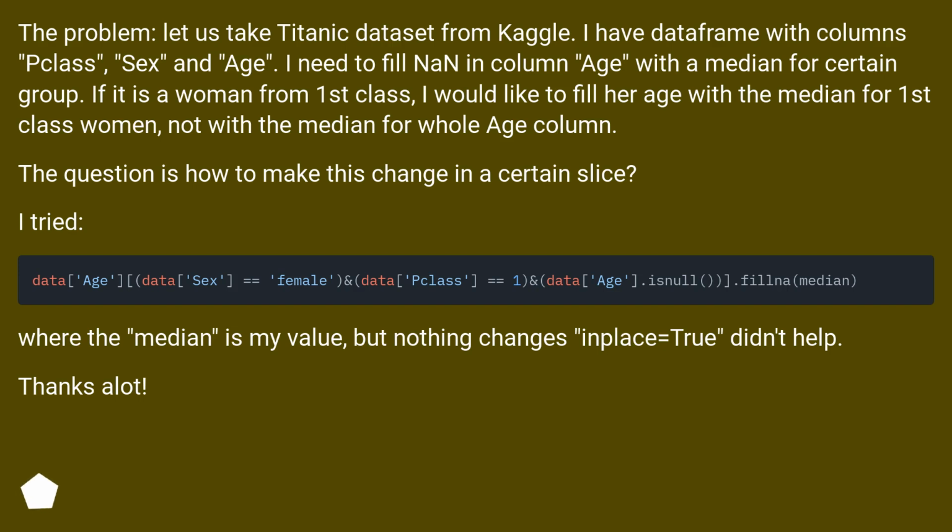I tried this, where the median is my value, but nothing changes. inplace equals True didn't help. Thanks a lot.